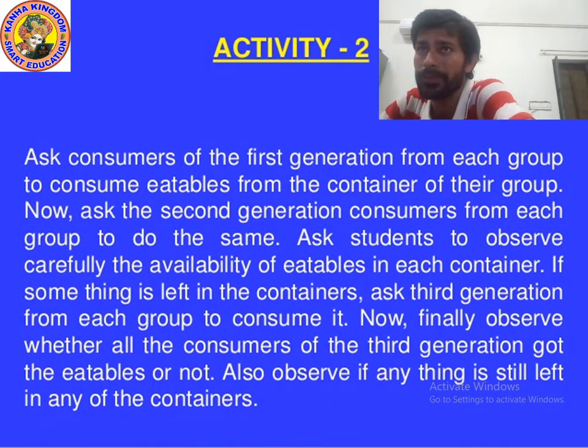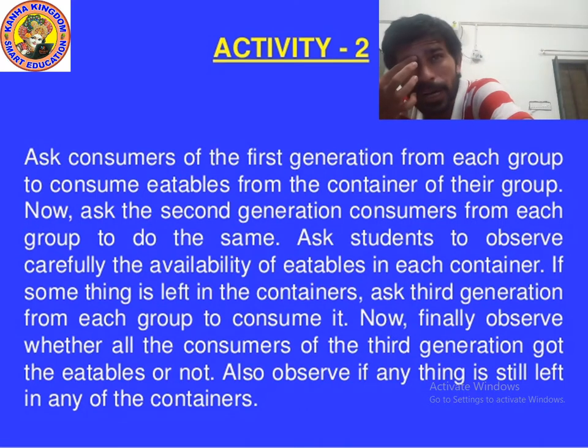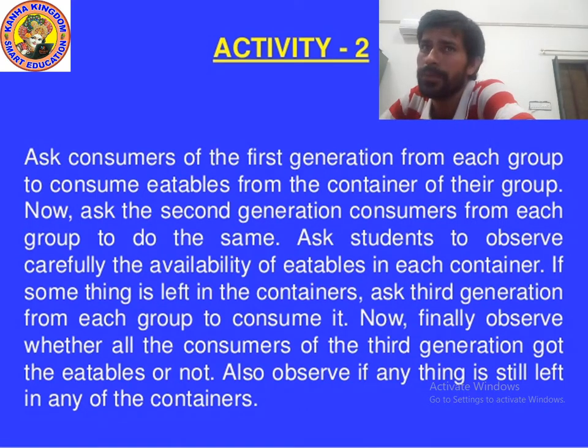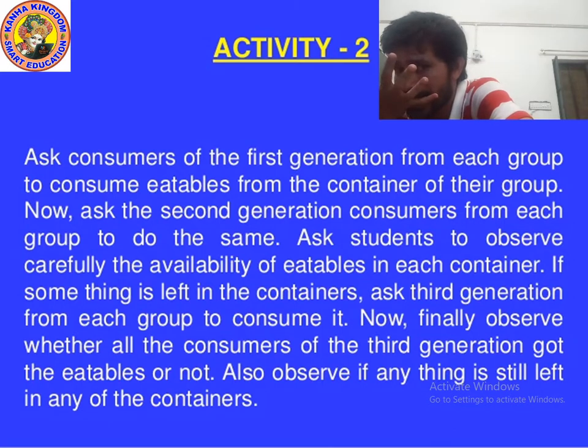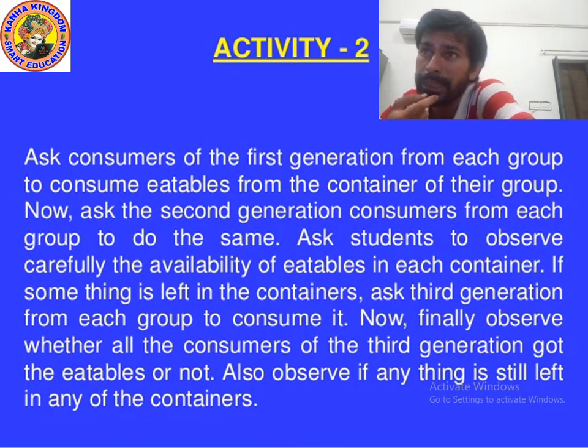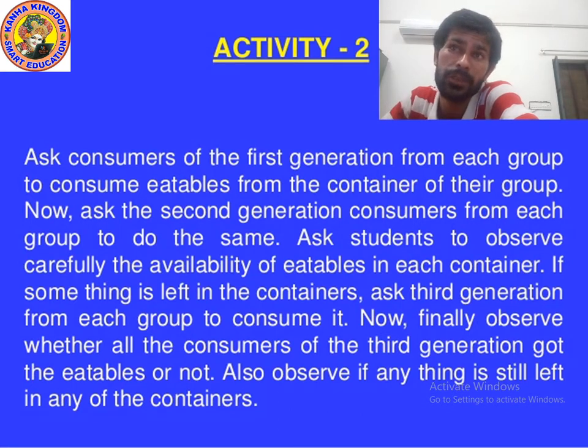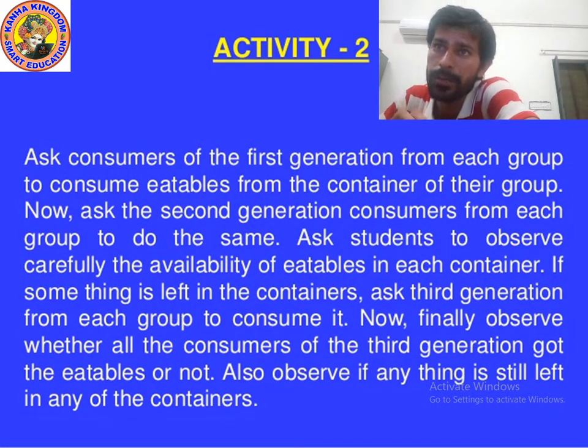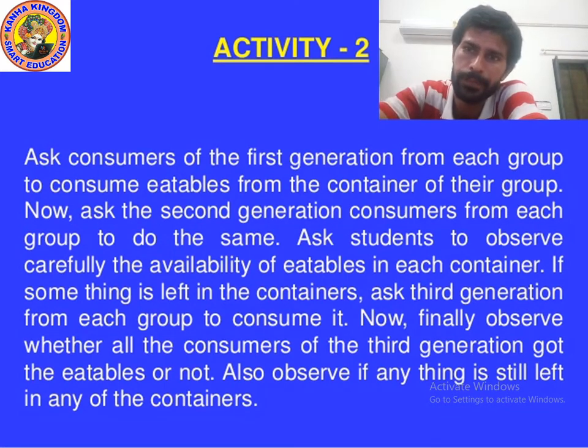Now ask the consumers of the first generation from each group to consume eatables from the container of their group. Now ask the second generation consumers from each group to do the same. Ask students to observe carefully the availability of eatables in each container. If something is left, ask the third generation to consume it. Finally observe whether all third generation consumers got the eatables, and whether anything is still left. Now let's see the observation.